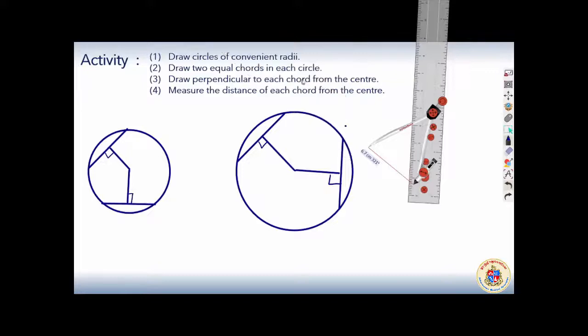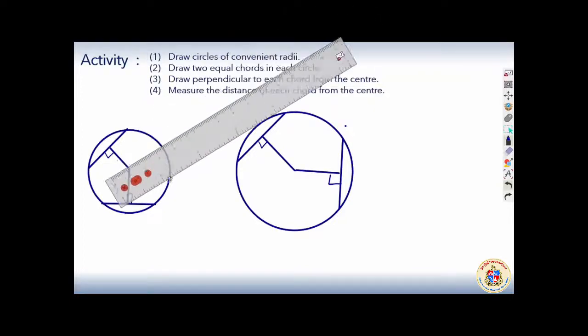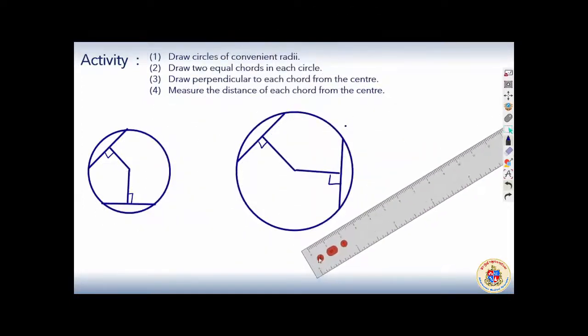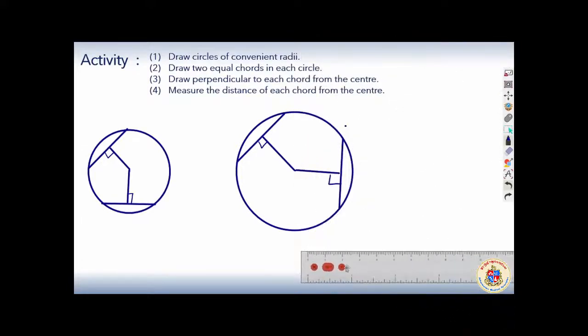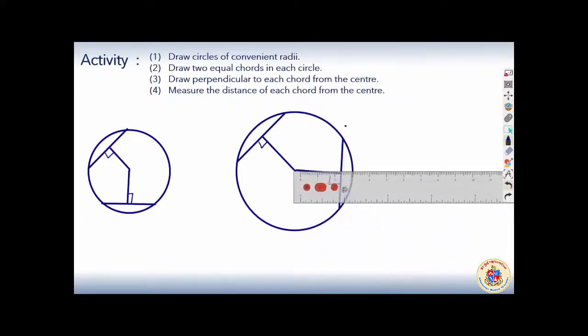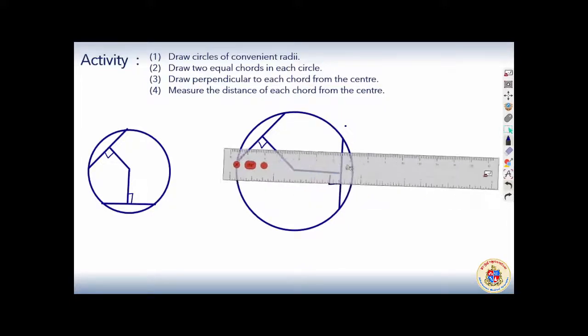Let set square go, let compass go, let scale be there. Scale से measure the distance of the chord from the center. Chord का distance measure करना है from the center. How much it is? It is neither 2 nor 3. It is almost 2.7. चलो, that is 2.7 है तो ये कितना है?